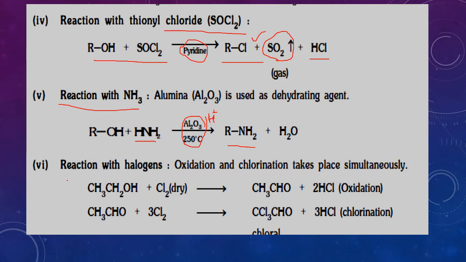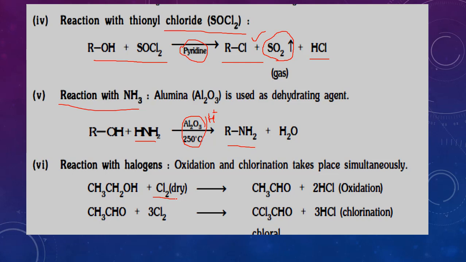Next, reaction with halogens. Oxidation and chlorination take place simultaneously. See, chlorine, bromine, iodine. Out of these, chlorine and bromine act as oxidizing agents due to higher electronegativity.